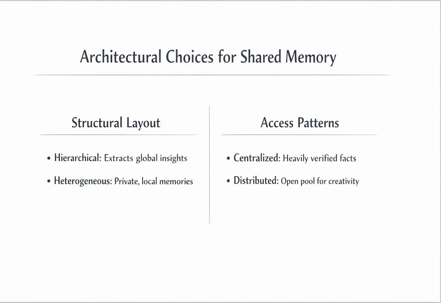Engineers must decide, does the system use a strict hierarchical memory architecture to extract high-level global insights, or a heterogeneous design where each individual agent is forced to keep private, hyper-specialized local memories? Is the collective memory heavily centralized and aggressively verified for factual accuracy before writing, or is it distributed and freely shared among the open agent pool to maximize creativity?